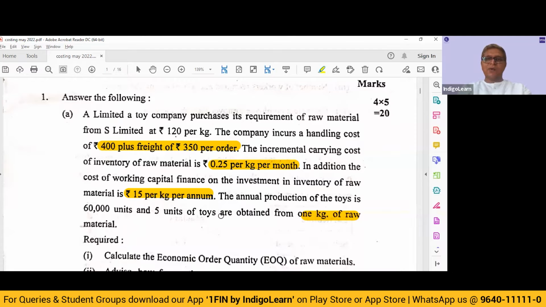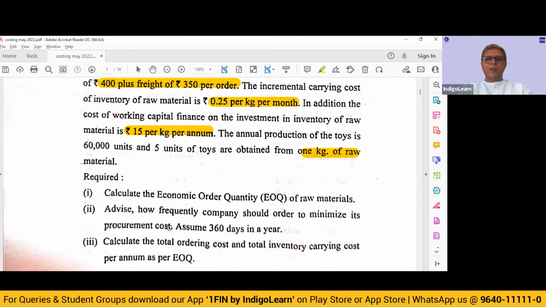Now let's look at the requirement. Required, calculate the economic order quantity of raw materials. So they want us to compute EOQ. Now the concept of EOQ is very simple and straightforward. It is under root 2AO by C, where A is the annual demand, O is the ordering cost per order, and C is the carrying cost per unit per year.